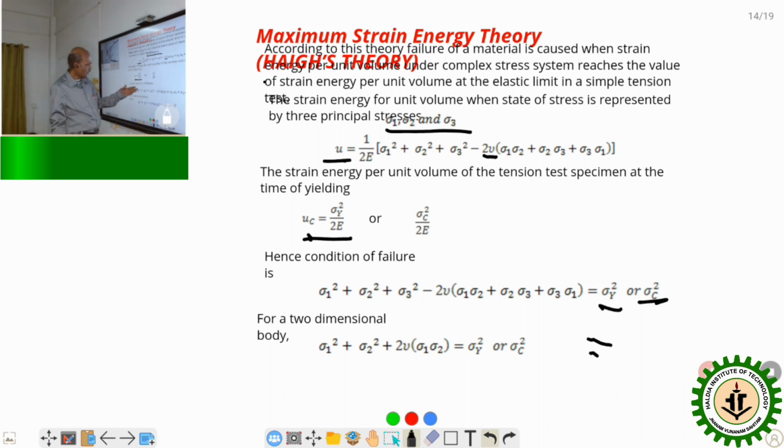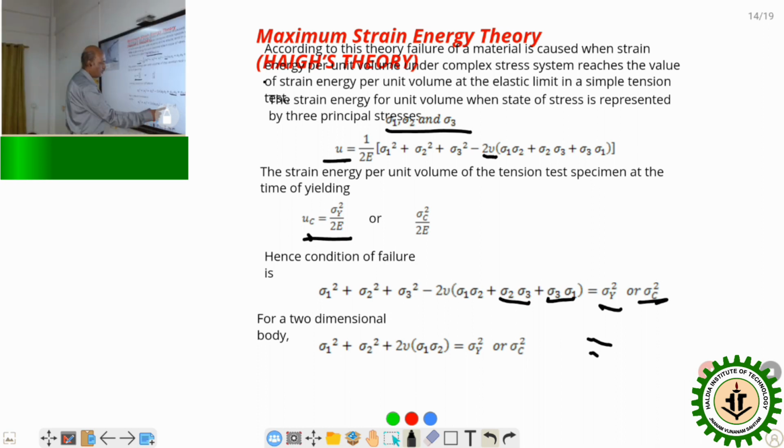In case of a two-dimensional body, put sigma 3 equal to 0, then we will get sigma 1 square plus sigma 2 square minus 2 nu into only this one will be there. So sigma 3 is 0, so this will be 0. So this will be sigma 1 square plus sigma 2 square minus 2 nu into sigma 1 into sigma 2 equal to sigma y square.